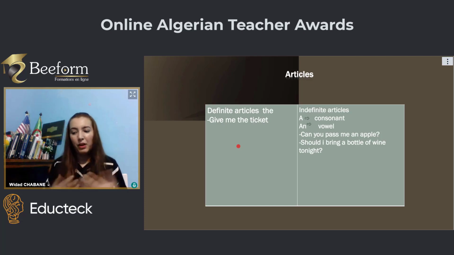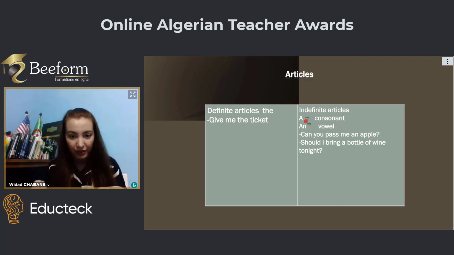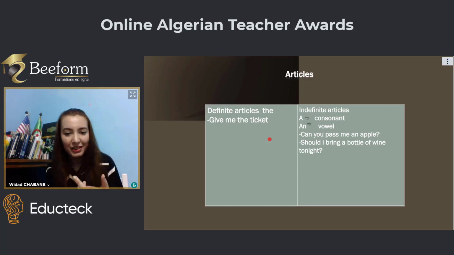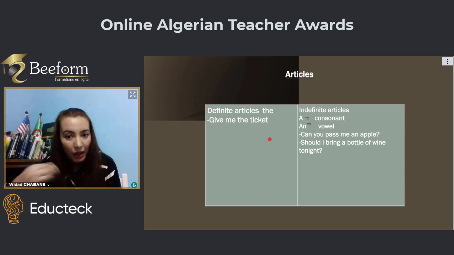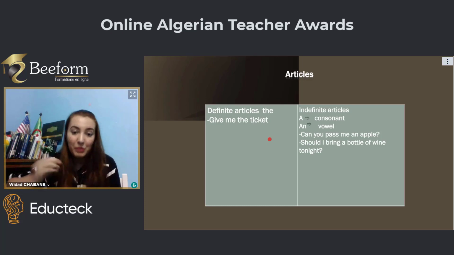Here, another part of speech, the articles. We have definite and indefinite articles. The definite one, which is "the," refers to specific, known things, which the reader knows we are referring to. For example, give me the ticket. Which ticket? I know which ticket and you know which ticket I'm referring to. For example, the moon, the sun, because they are unique in the world. So when I say the moon, you already know which moon I'm talking about. It is unique and specific.